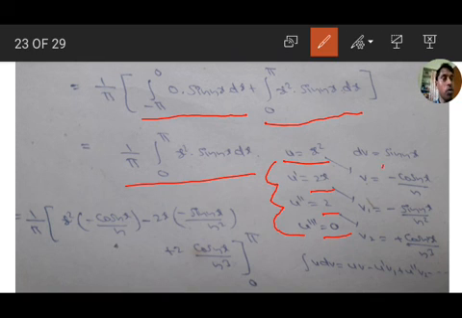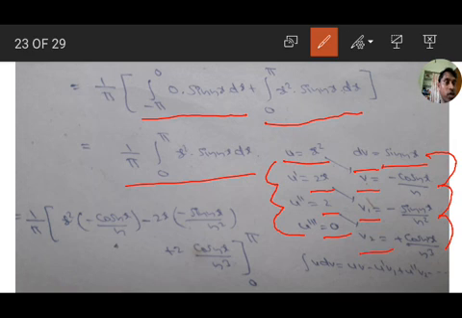Next dv equal to sin nx, integration minus cos nx by n, integration minus sin nx by n square, and its integration is plus cos nx by n cube. dv first integration is v1, second integration v2.